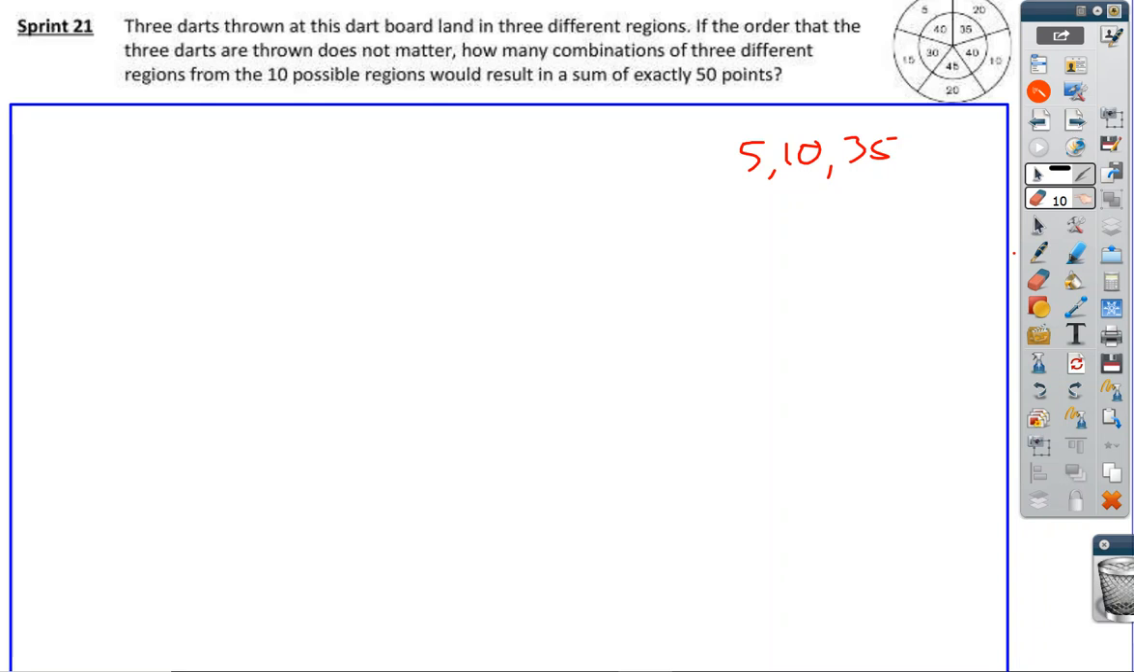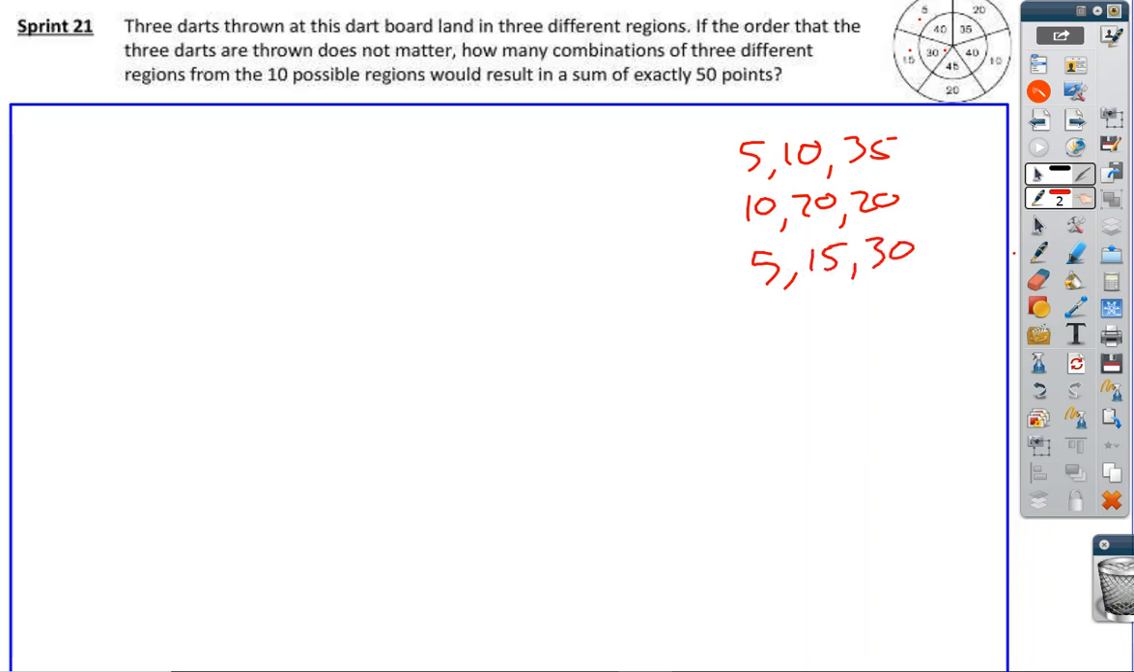So, all right, what about in the outer sections? Well, I could do a 20, a 20, and a 10. All right, what about 15, 15, 20? Oh, I can do 15. Oh, check this out. I could do 15, 5, and 30. I can make it work with the 30s, can't I? So I have 5, 15, and 30.